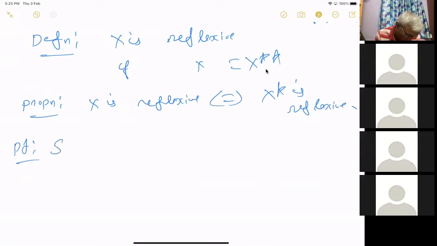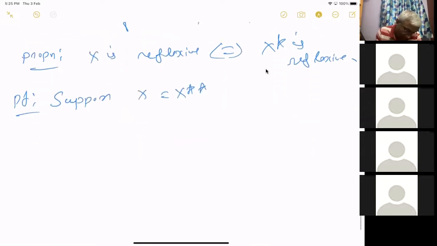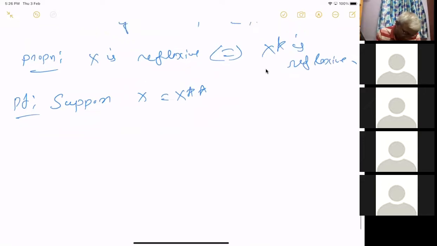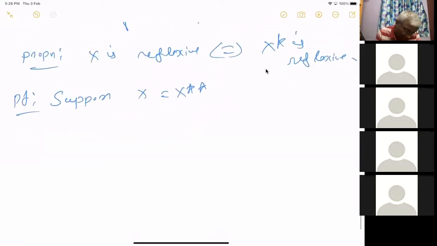So suppose X equal to X double star. That means every linear functional on X star, I mean, X double star is the linear functionals on X star, so every linear functional on X star is actually given by an element in X. That's what it means.